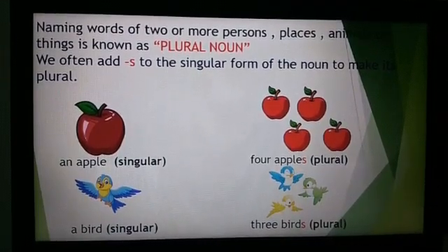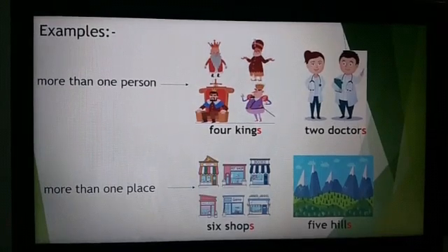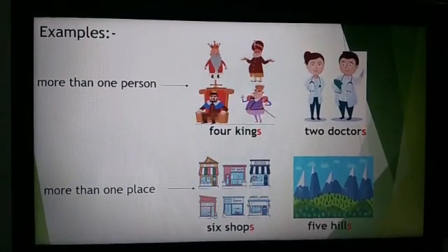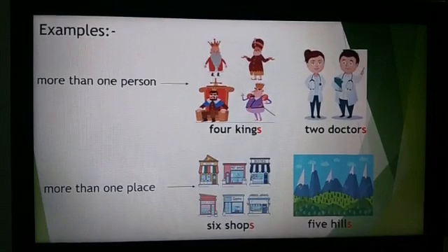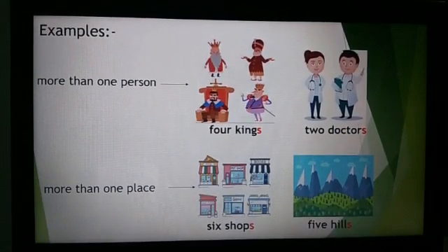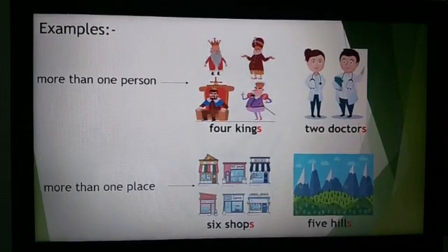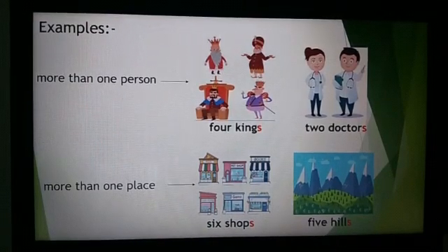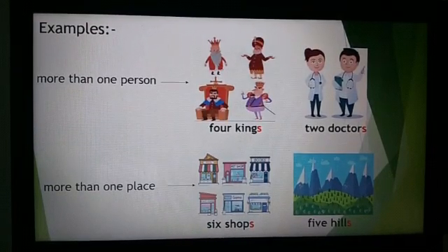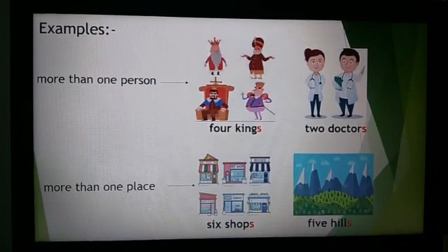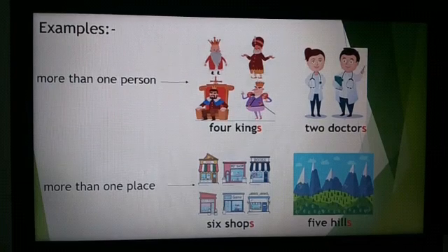Let us see a few more examples. More than one person. Can you see in the image? There are how many kings? 1, 2, 3, 4. 4 kings. S is added because there are more than one king in the image. 2 doctors. S is added because there is more than one doctor in the image. Now next is more than one place. 6 shops. S, more than one shop. So it is written 6 shops. 5 hills.